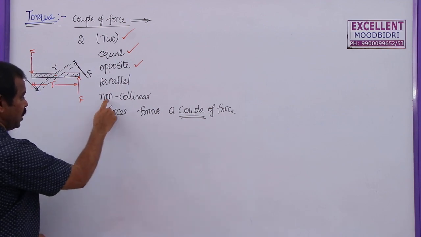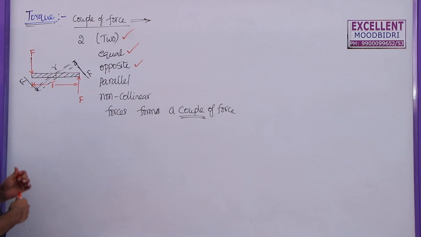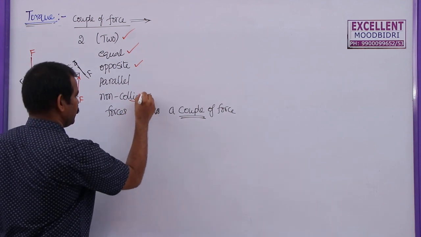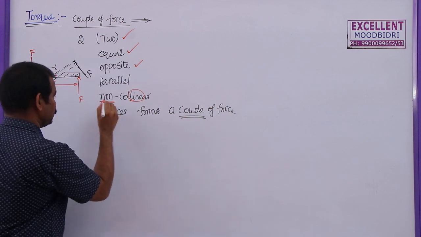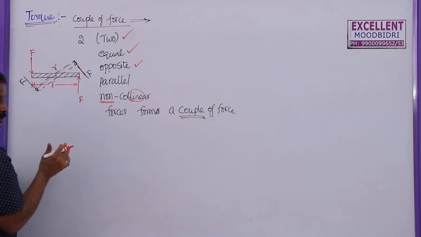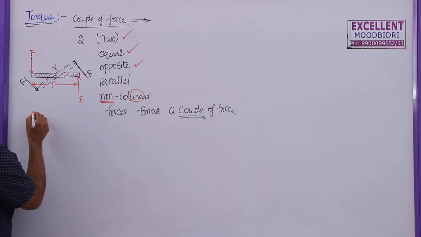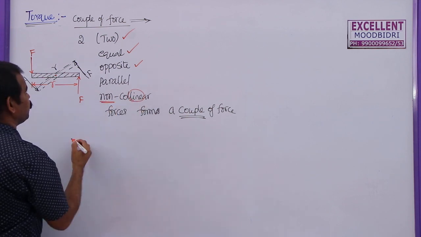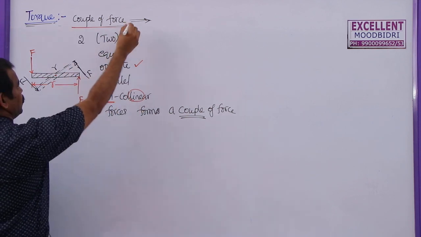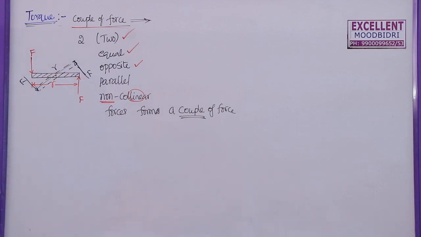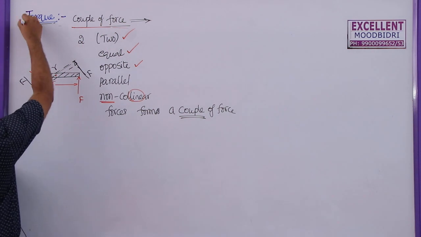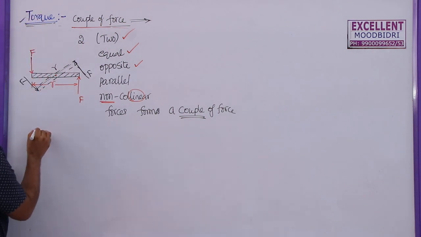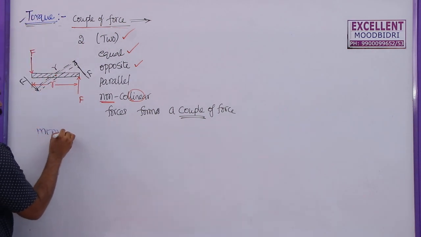And what is this non-collinear? Collinear means acting along the same line, but here these are acting on two different lines. So the lines of action are different. That's why this is called non-collinear forces. So this is known as a couple. So here, to find this couple of force or torque, this is nothing but the moment of force.